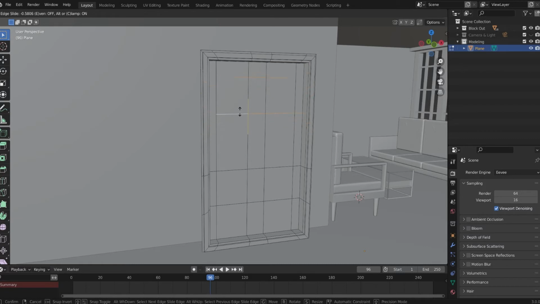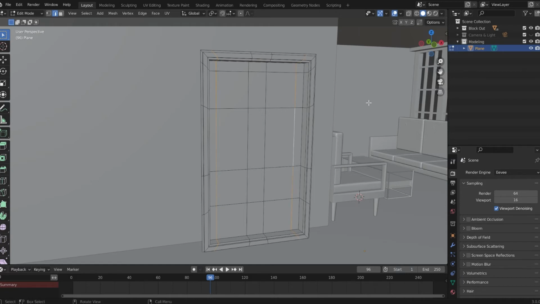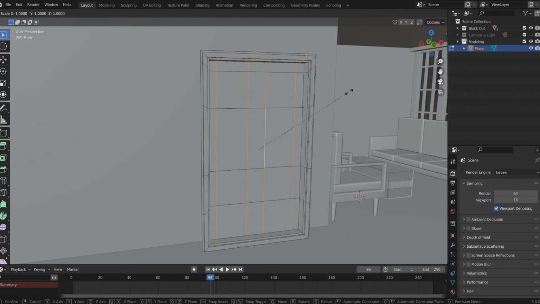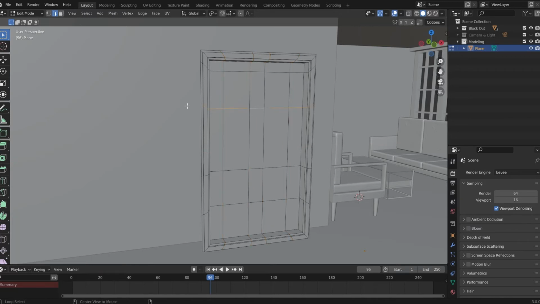G and G to move it up. Actually, I think I want these 2 lines to be a little bit more inside. I'll take all of them, these lines, and press S, X, and make them a little more like this. And now take this line, G, G. When I say G, G, I mean press G 2 times. Move it up like this a little bit.